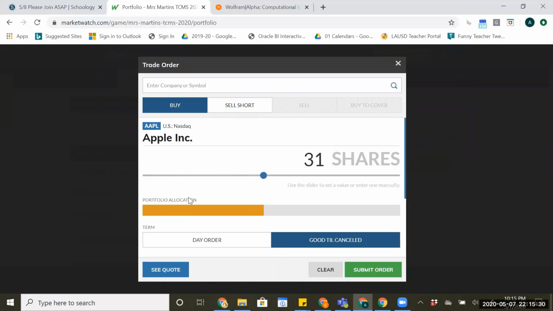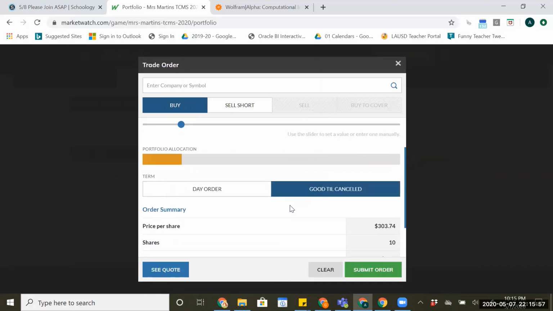Notice when I drag this, it fills up my portfolio allocation, which pretty much means how much of my portfolio is made up of Apple. Okay, so I could put all my shares in Apple if I'm really gutsy, or maybe I just want to buy like 1 or 2. I'm going to go ahead and say 10, and I can actually click and type 10 shares, and when I click out of here, it shows me it takes up a nice chunk of my portfolio.